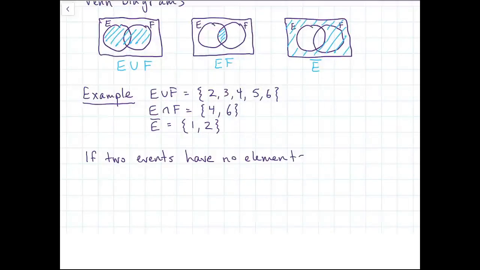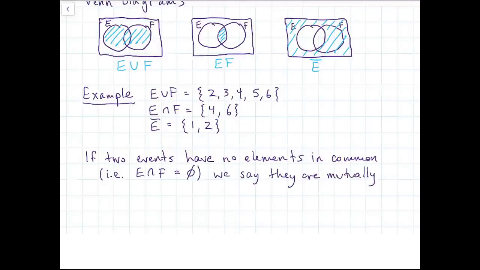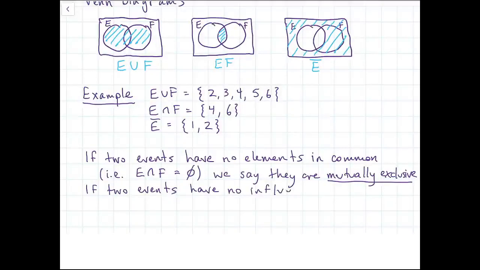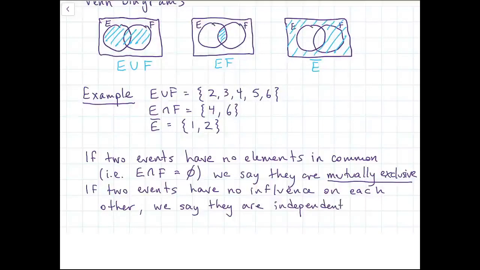Couple of relationships between events. If 2 events have no elements in common, in other words, the intersection of those 2 events is the empty set, we say that those elements are mutually exclusive. On the other hand, and something that's often confused with that, is if 2 events have no influence on each other, then we say that those events are independent. And I want you to take a second and think about what is the difference between mutually exclusive and independent. So take a second and think about the difference between those 2 things.